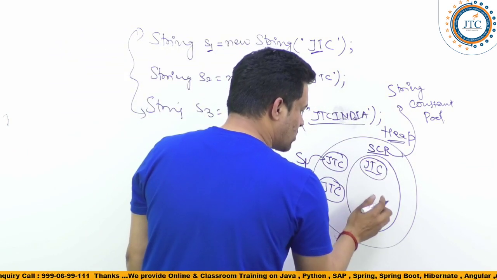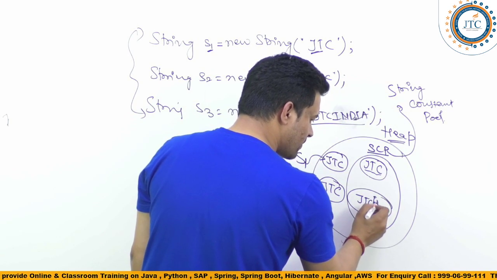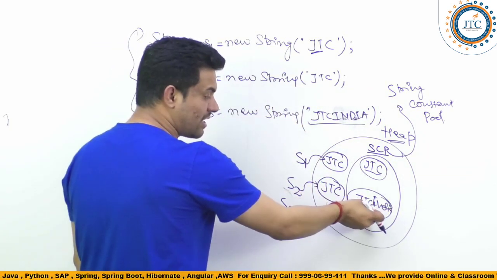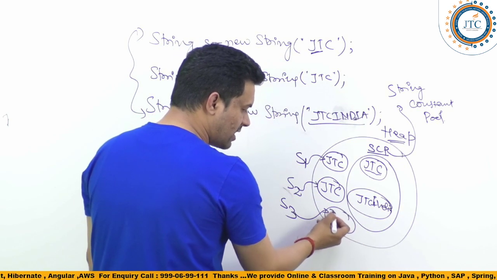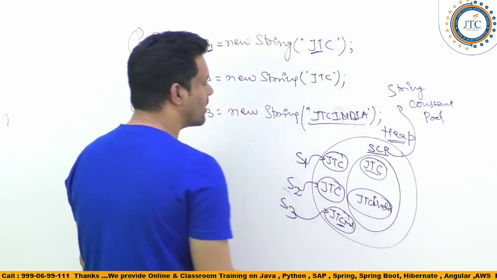Similarly, when I am writing s3 over here, it will check whether JTC INDIA is there inside the string constant pool or not. It is checking inside the pool, and it is not there. So it will create it in the string constant pool and then create one more outside the pool, and s3 points to the JTC INDIA outside.